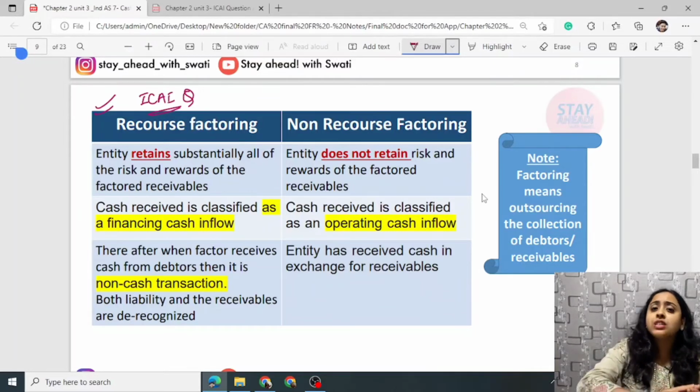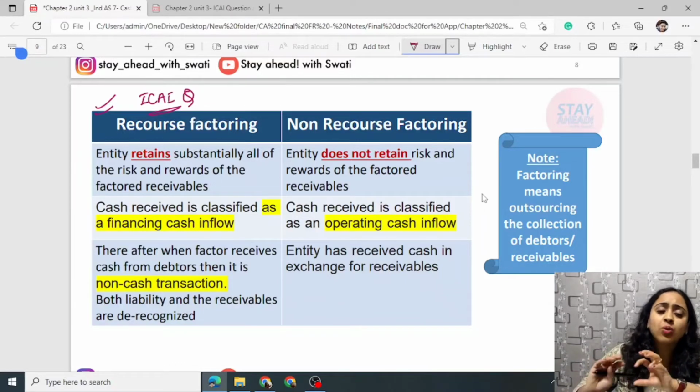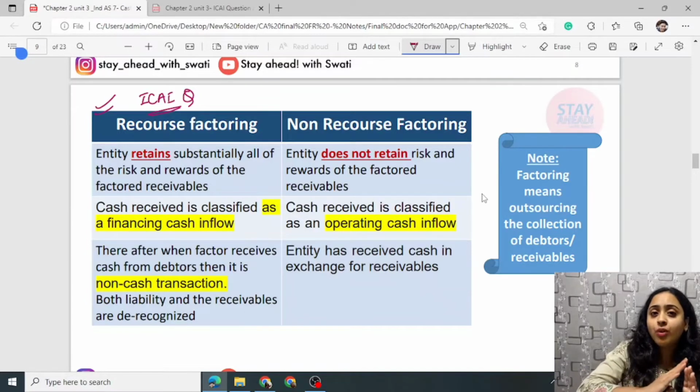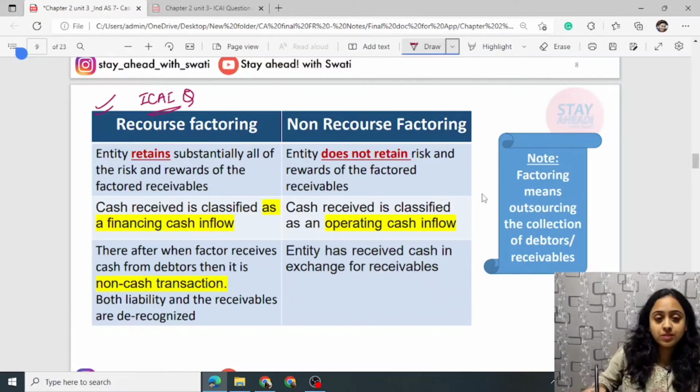Whereas if you transfer all the risk and rewards, whether that factoring agency collects surplus or collects less amount, it is all its own headache. You as an entity are not bearing any sort of risk and reward. You have transferred these all. If such is a setup, then this is known as non-recourse.